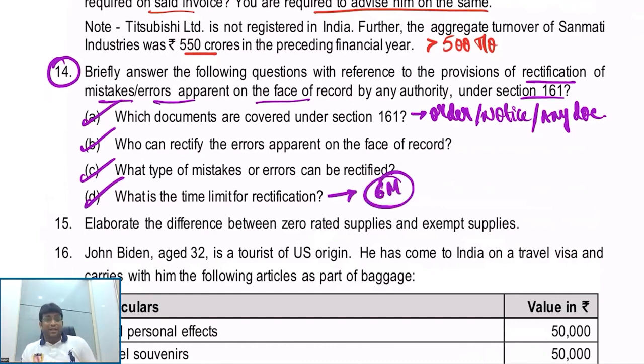But the provisions of time limit will not apply in case where rectification is only in the nature of clerical or arithmetical mistake. Clerical or arithmetical mistake on account of some accidental omission, something like that happened. A small accidental omission occurred because of which there is a clerical or arithmetical mistake. In that case, my dear friends, the provisions of time limit will not apply. But general time limit is what? General time limit is 6 months. Are we getting clarity on this, everybody? All of us? Exactly. Next one.